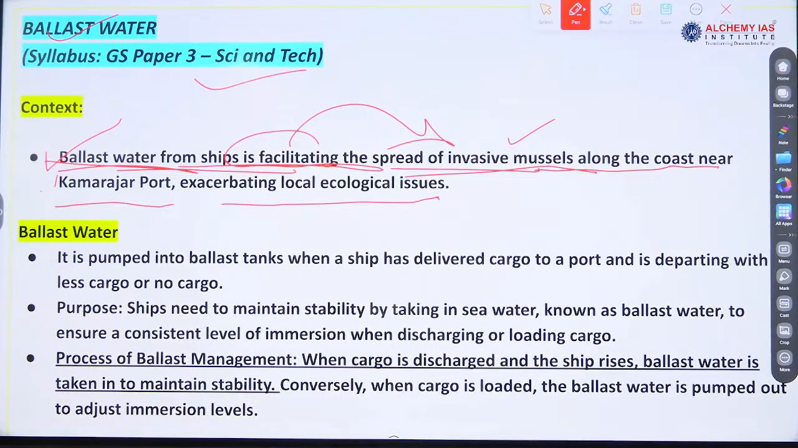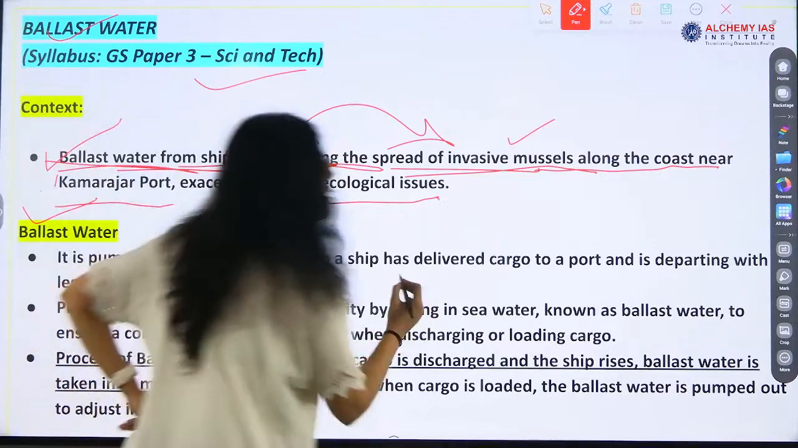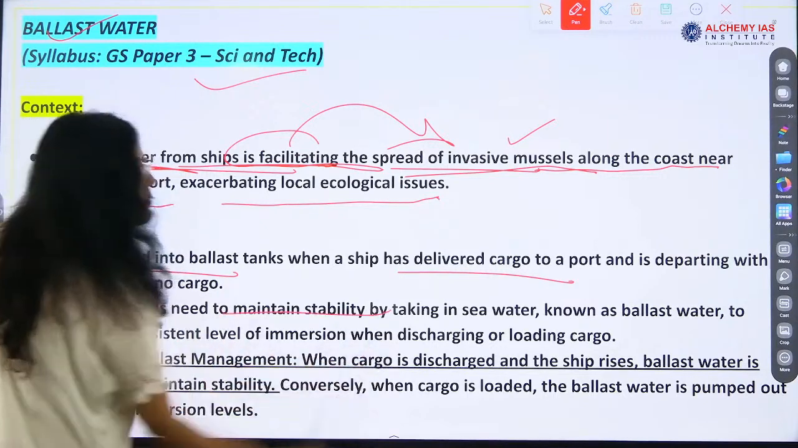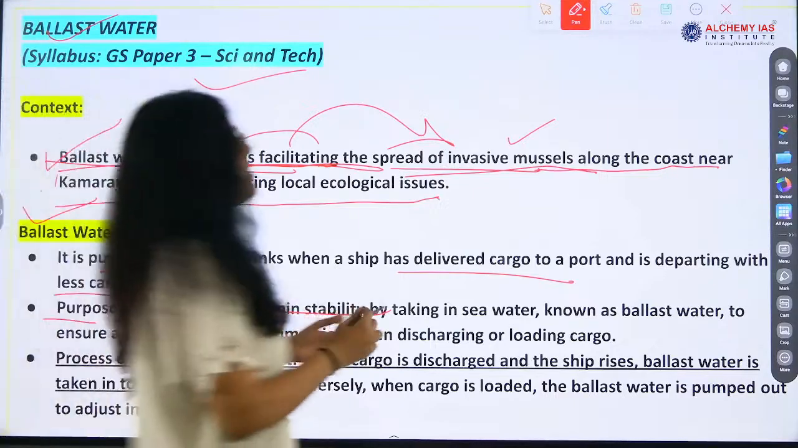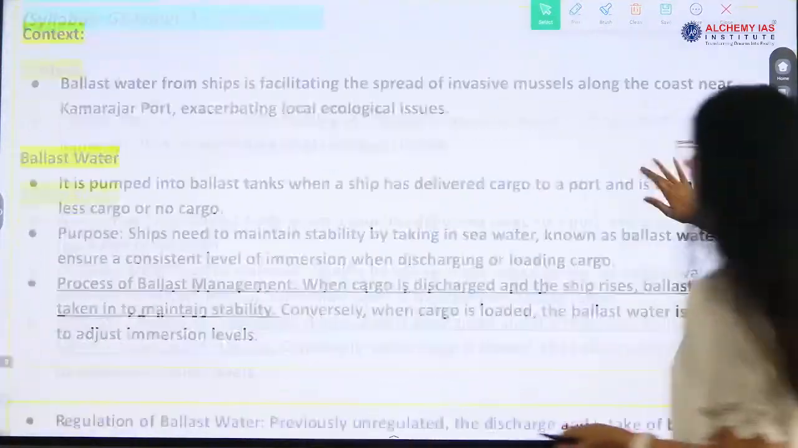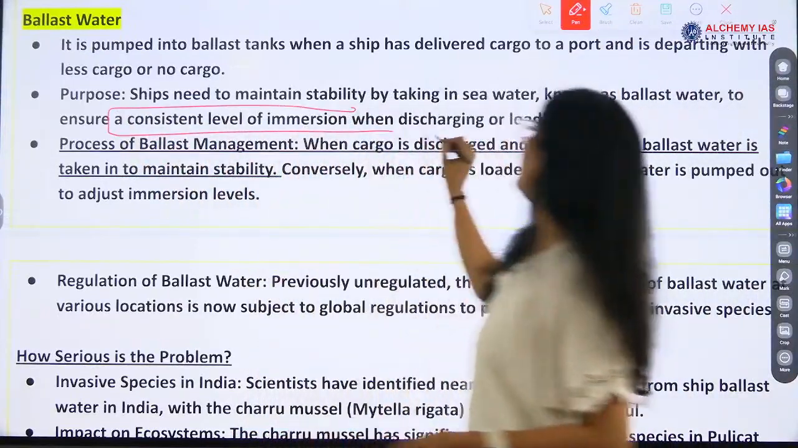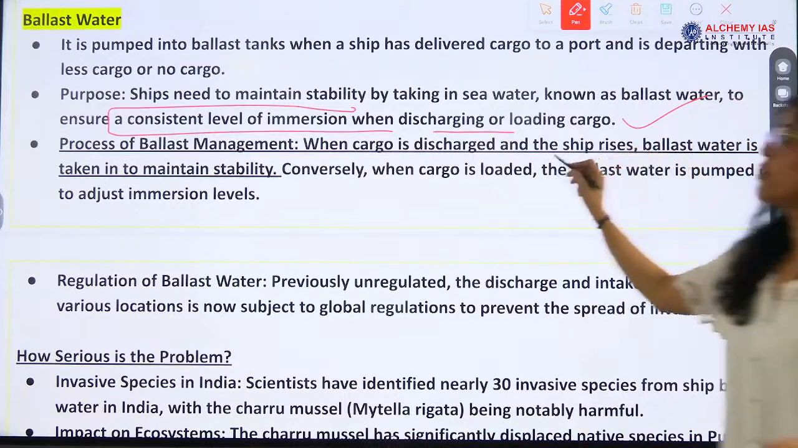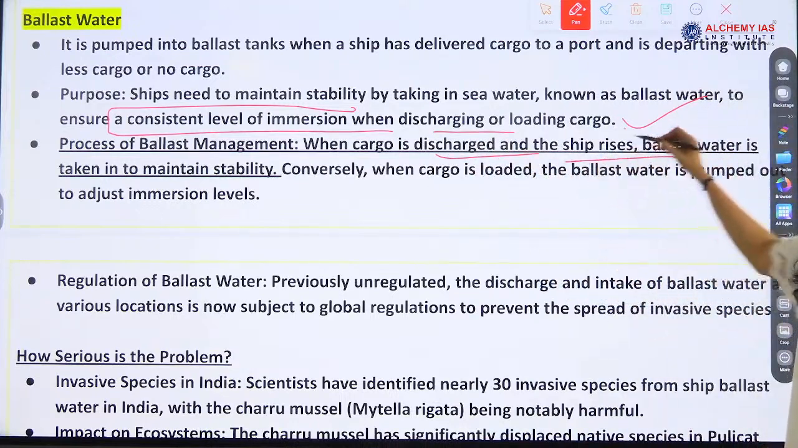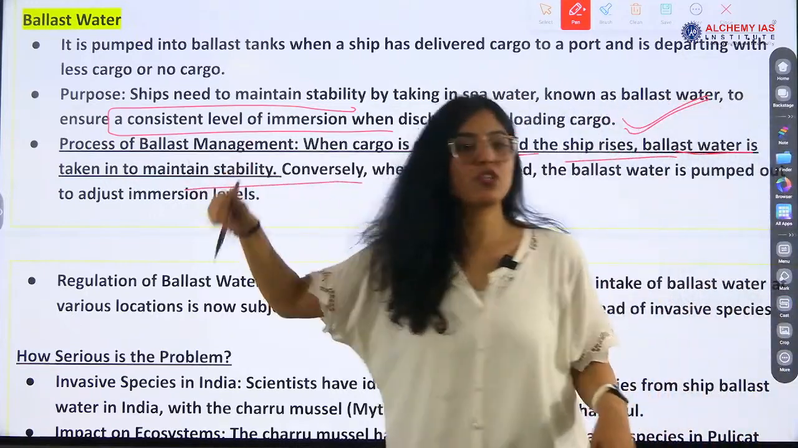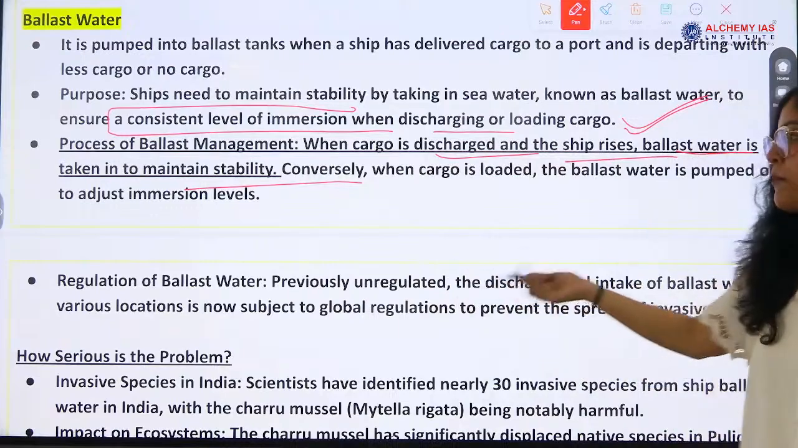Clear? What is ballast water? Pumped into the ballast tank when a ship has delivered cargo to a port and is departing with less cargo or no cargo, right? And then purpose. Ship needs to maintain stability by taking in seawater. Ballast seawater, okay? Known as ballast water to ensure a consistent level of immersion when discharging or loading the cargo. Process. The cargo is discharged and the ship rises above water, then ballast water is taken into the ship to maintain the stability. Same point, right? Okay.